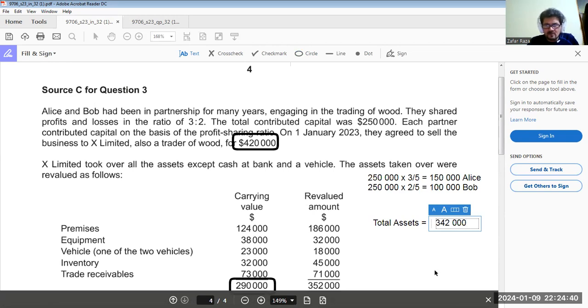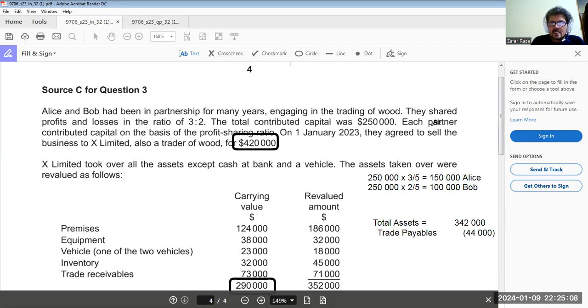Okay. What is the amount of liabilities? Trade payables 44,000.